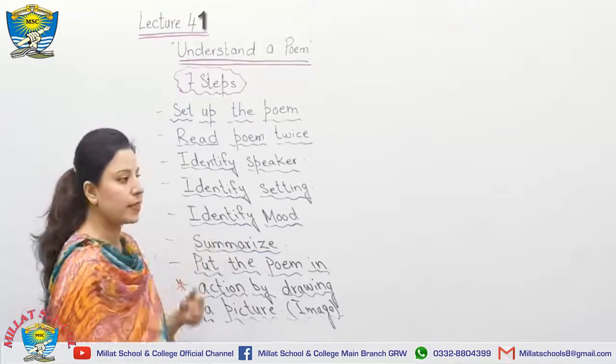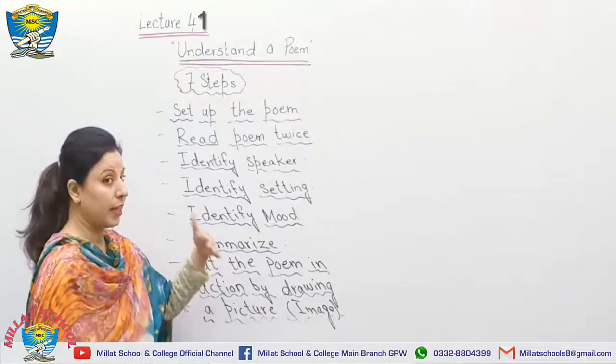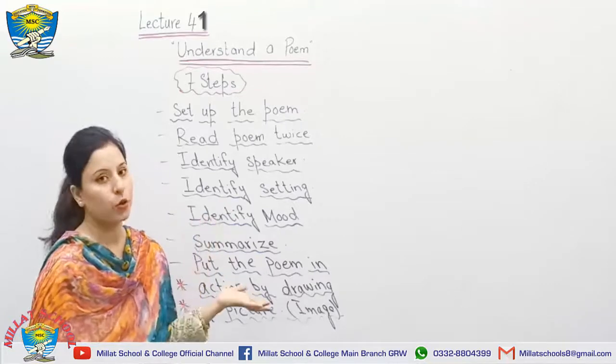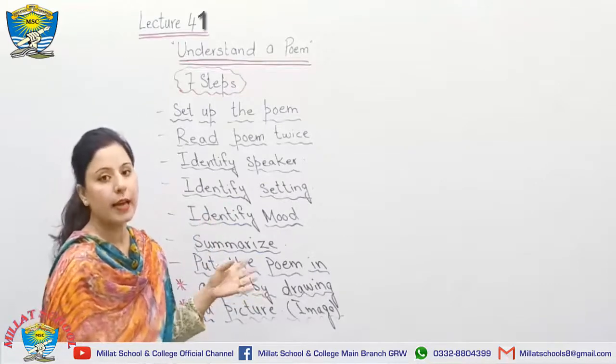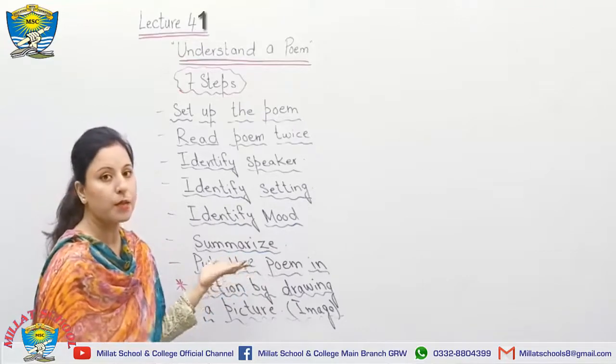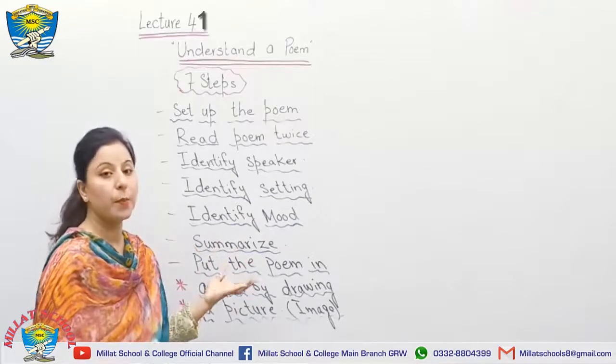The next point is the summarization, that is, how you are going to summarize it. It will just go like you have done your previous comprehension. I told you in that it should be summarized in a good way. You know what the moral of this poem is, how the poet wants to tell us some important message.